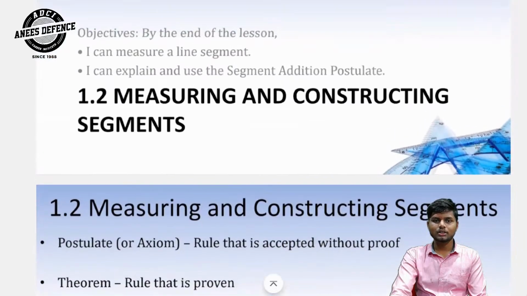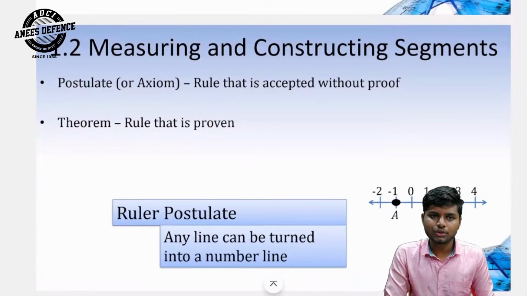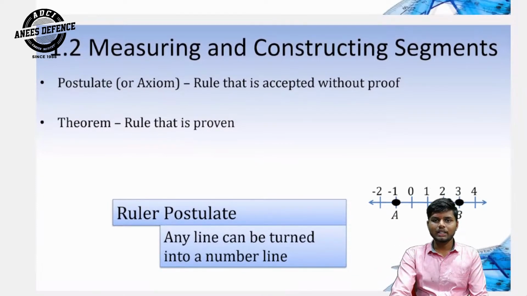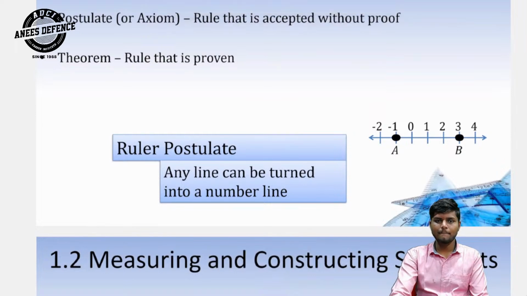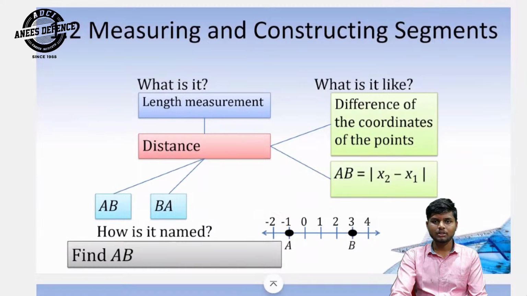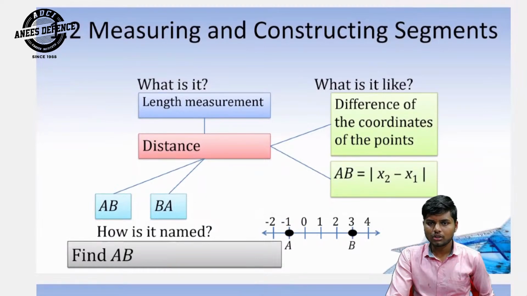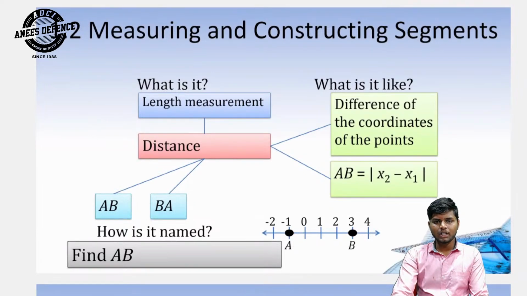And the second point is measuring and constructing segments. Postulate. Another name of postulate is axiom. A rule that is accepted without proof. Ruler postulate: any line can be turned into a number line. Distance. What is it? Length measurement. What is it like? The difference of the coordinates of the points. AB is equal to x2 minus x1. How is it named? AB and BA.